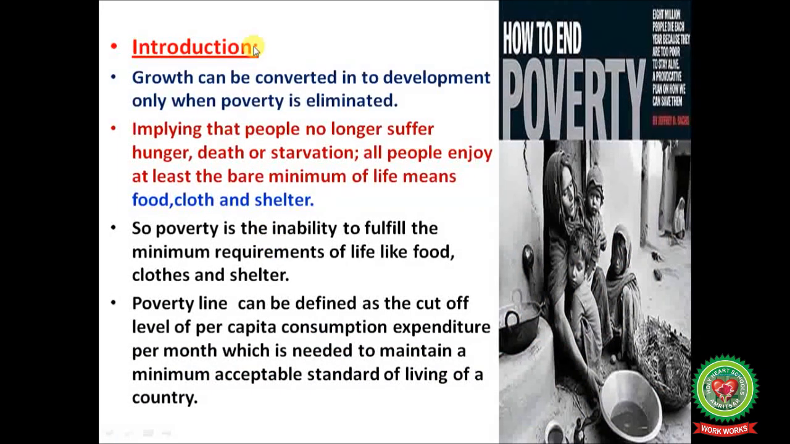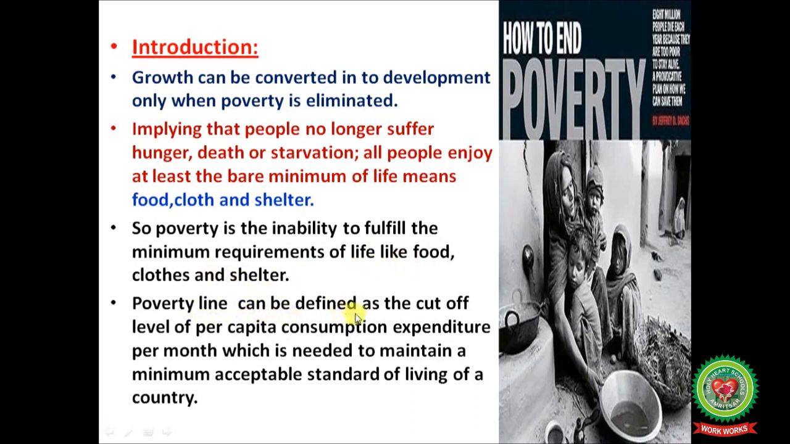So let's start with the introduction of poverty. As you have seen in your surroundings, there are a number of beggars not having proper clothes and food to eat. That is known as poverty. Growth can be converted into development only when poverty is eliminated, implying that people no longer suffer hunger, death or starvation. All people enjoy at least the bare minimum of life, meaning food, cloth and shelter. So poverty is the inability to fulfill the minimum requirements of life like food, clothes and shelter.